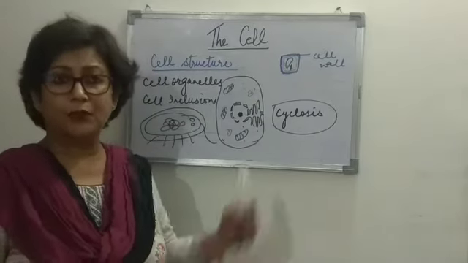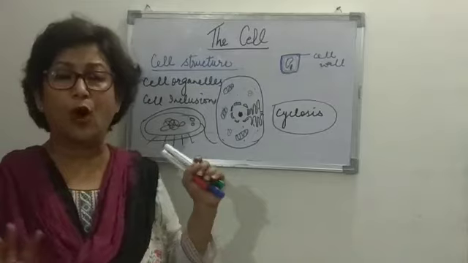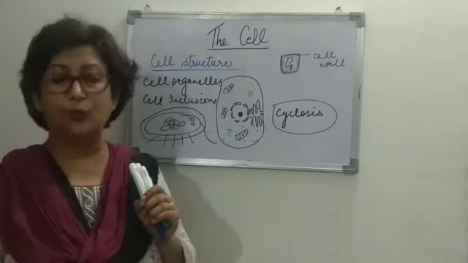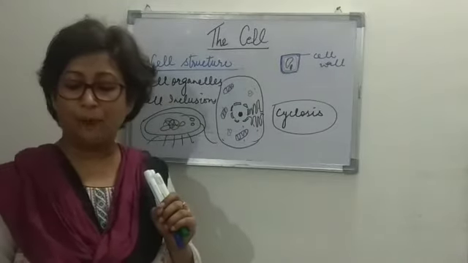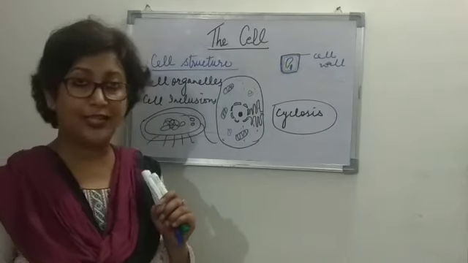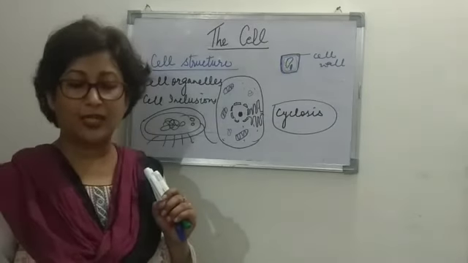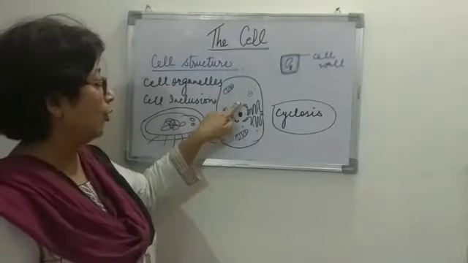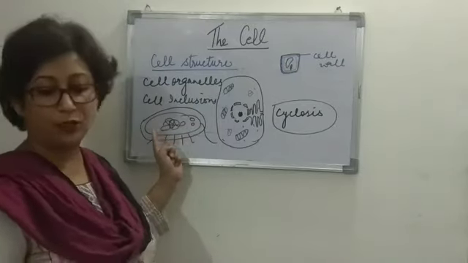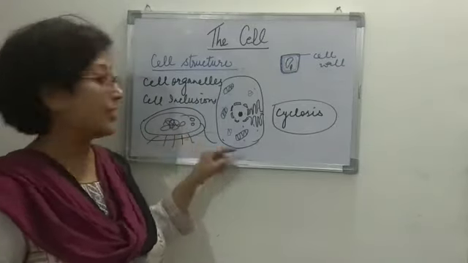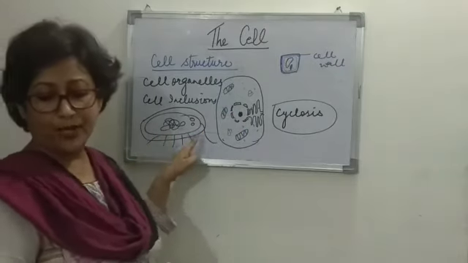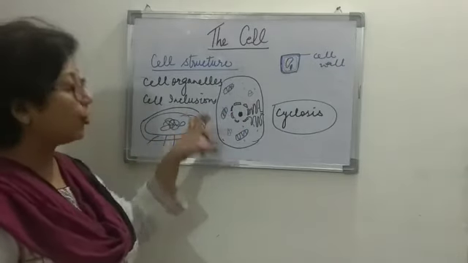So we come to the next part, that is the nuclear component. Nuclear envelope, nucleoplasm, nucleolus and histone proteins, that is the covering of the chromatin, are all absent. There is no nuclear envelope and no nucleoplasm present here.